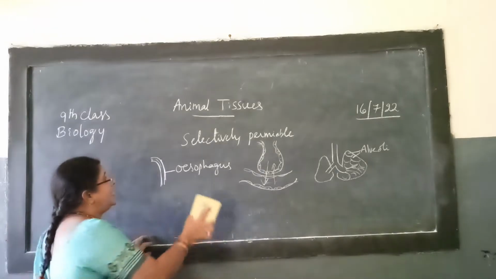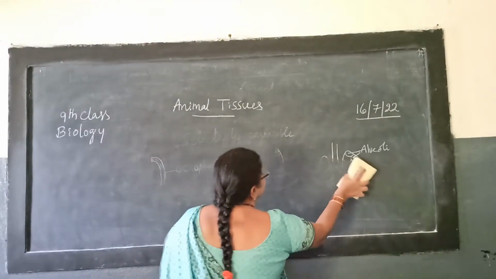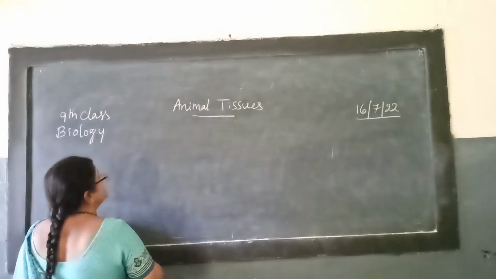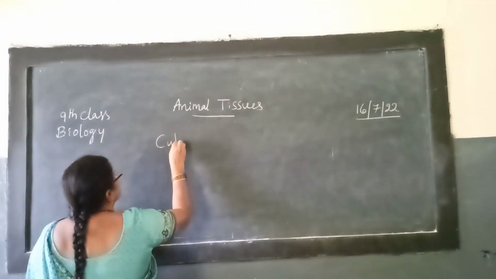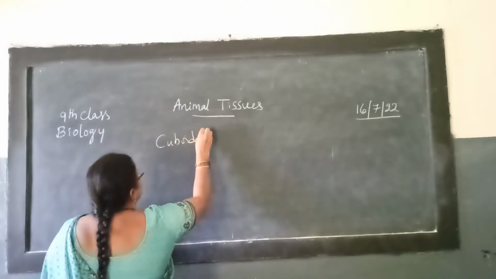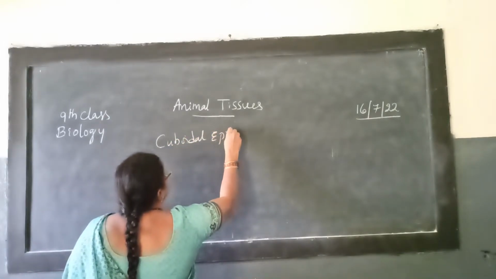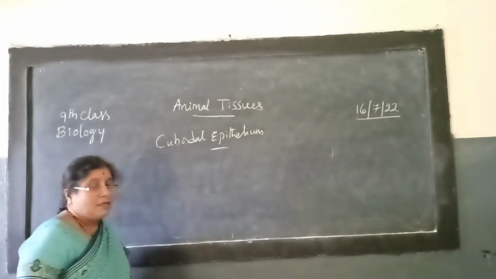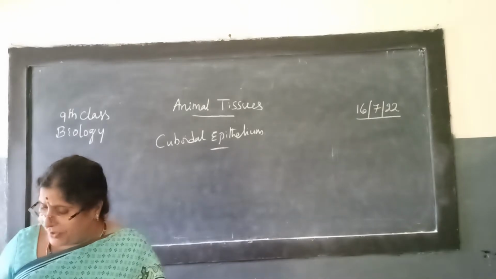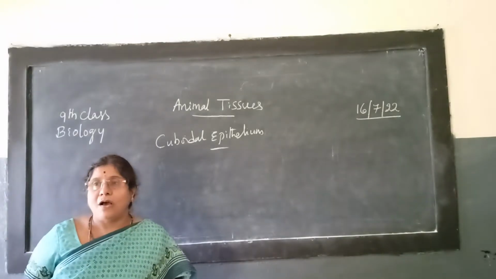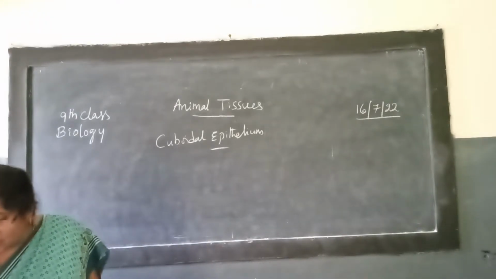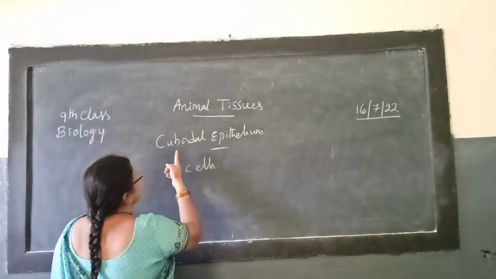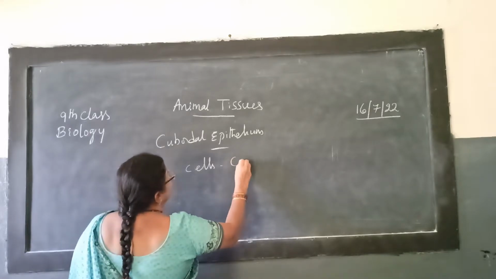Now we will come to the cuboidal epithelium. If we see how the cells are arranged in cuboidal epithelium, the epithelial cells are like a cube.